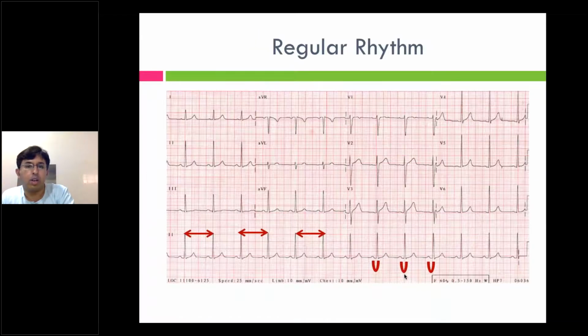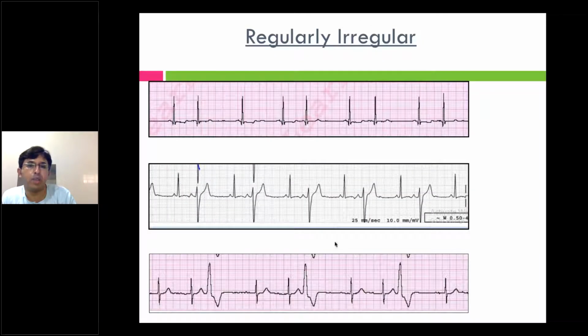So I'm giving you examples. The first ECG shows a normal QRS. The third beat is a normal QRS. The fourth beat is a normal QRS. The fifth one has come prematurely. So this is a premature beat, and the morphology resembles that of a sinus beat. The morphology which resembles that of a sinus beat is atrial ectopic.